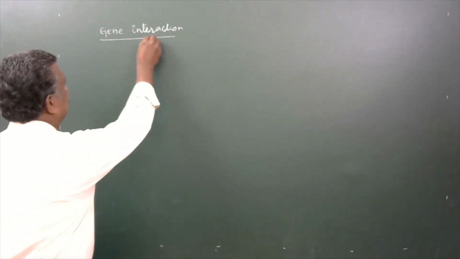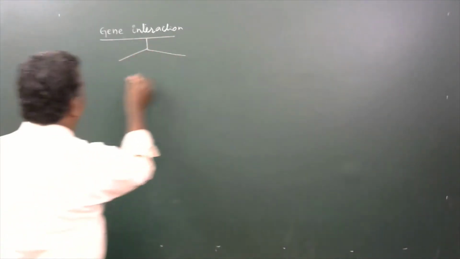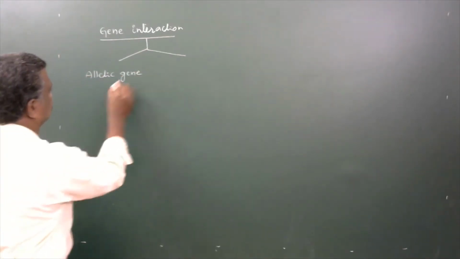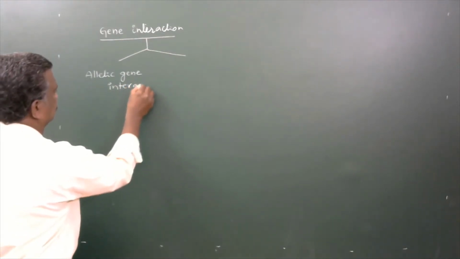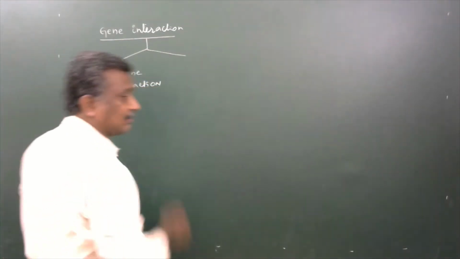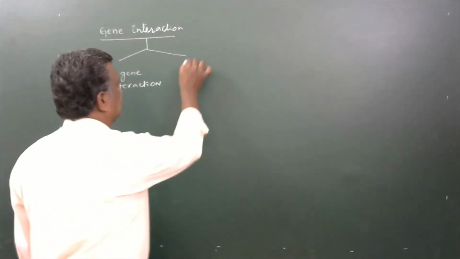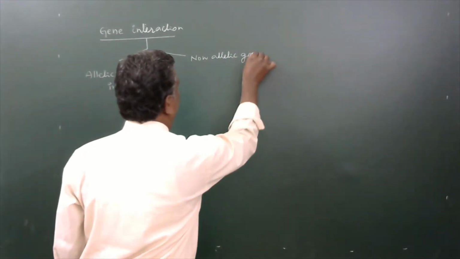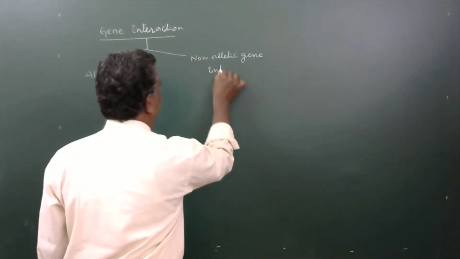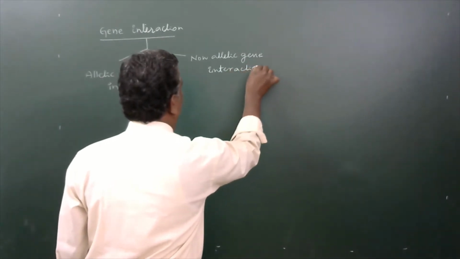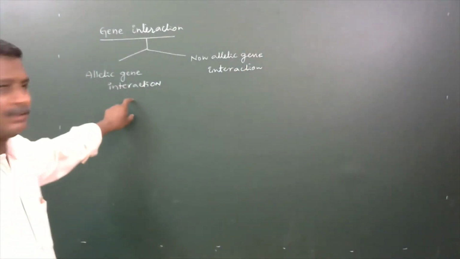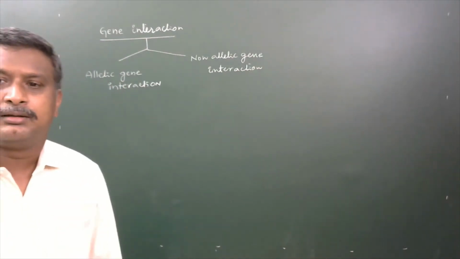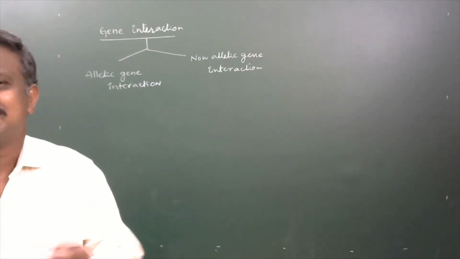Now, gene interaction is of two kinds. One is allelic gene interaction, and other one is a non-allelic genic interaction. Under allelic genic interaction, the definition for this one is here also the influence of one allele over another allele of same gene.